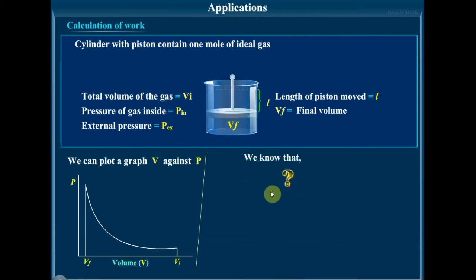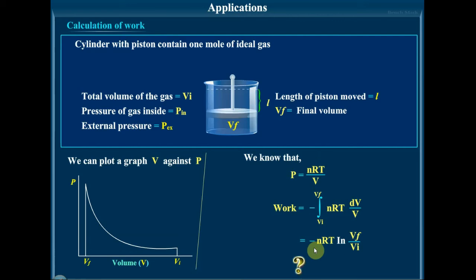We know that PV is equal to nRT, or P is equal to nRT by V, so work is equal to integrating, writing the expression for P, nRT into dV by V, or you can write it as minus nRT log V final by V initial.